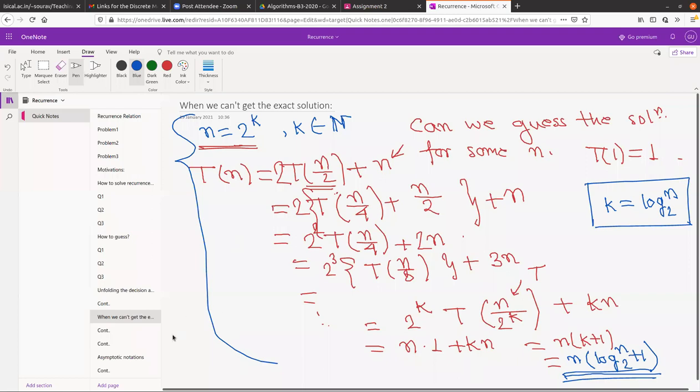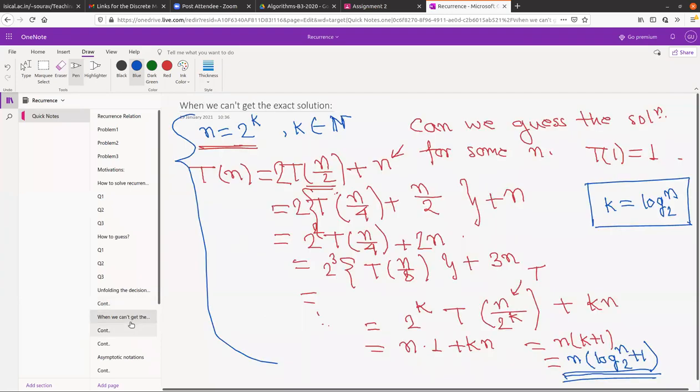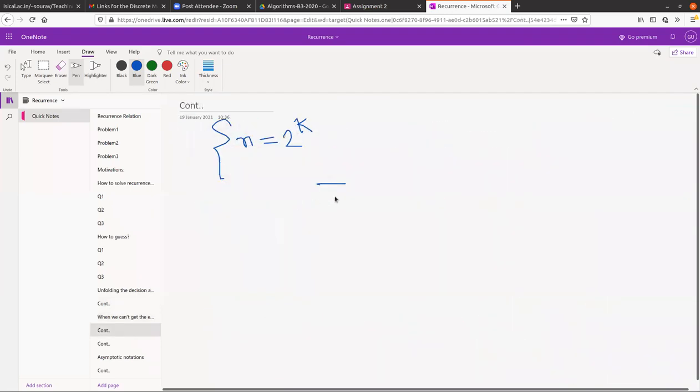So here we are doing it for some particular n, for n equals 2 to the power k. We have not done that for all n. But by guessing n equals 2 to the power k, we got something like n into log base 2 n plus 1.